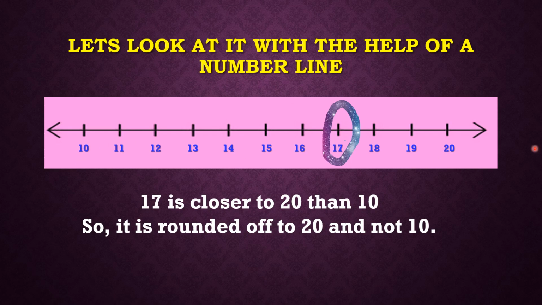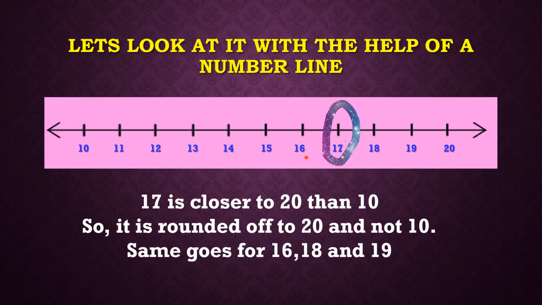Alright, so all the other numbers also, like if you see 16, if you see 18, 19, then they all are also close to 20. This number 16, then 18, and then 19, they are also close to 20. So if I want to round them off, I will round them off to 20. Okay, so from here we have got an idea that 16, 17, 18 and 19 round off to the higher zero. Okay, higher zero place. So what about the others?